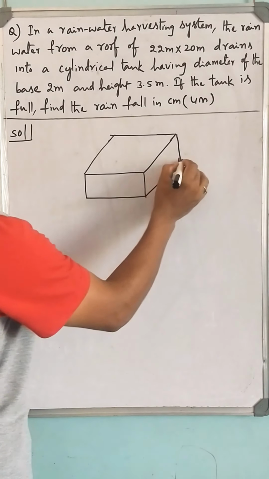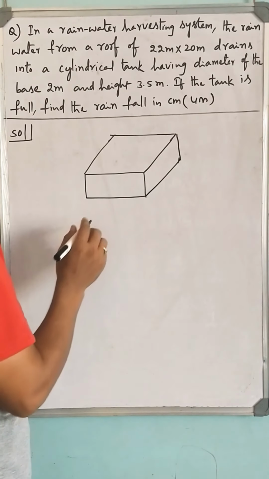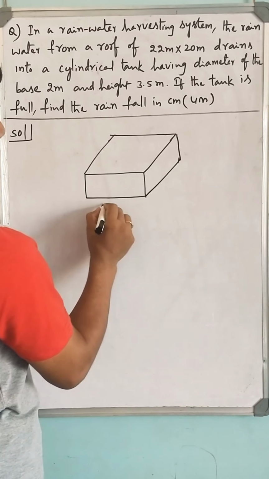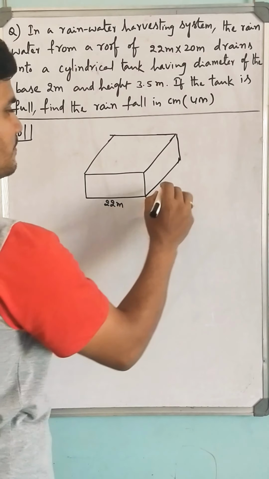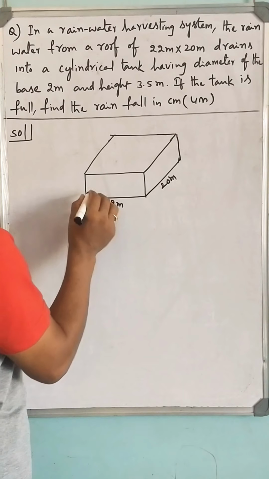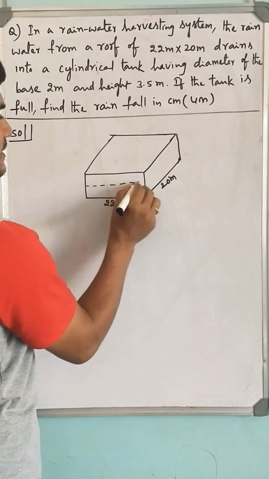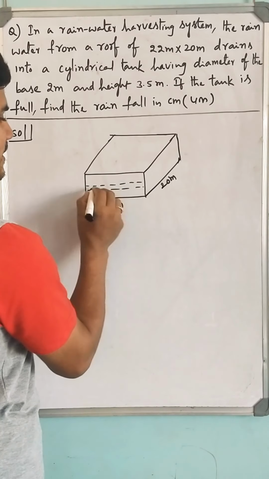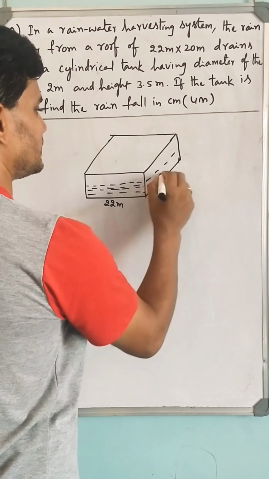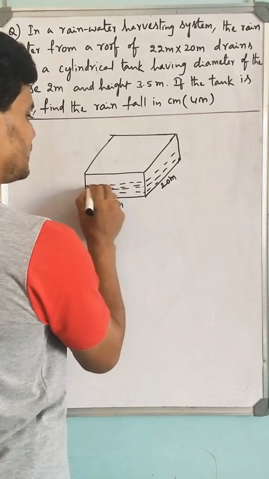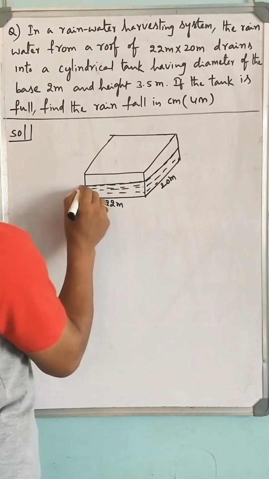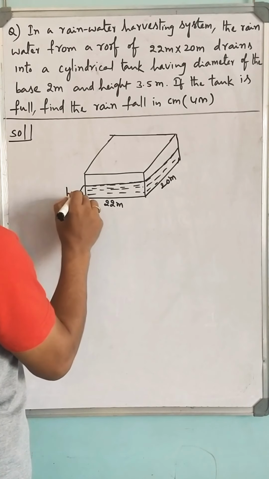It will be the top of the house and it may have dimensions 22 meters by 20 meters, and let the rainfall has got reached some height. What is this height? Let it be the rainfall you got is some H meters.